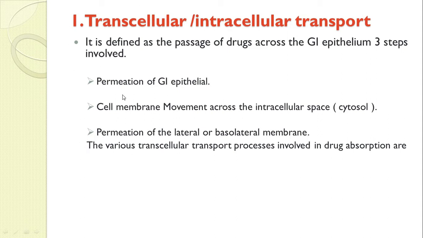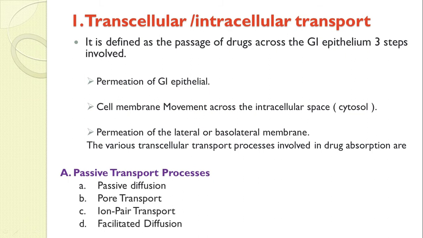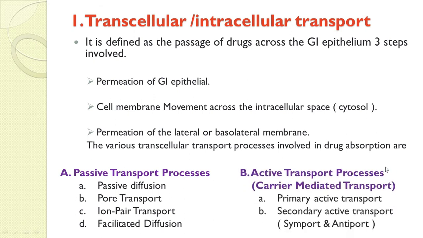But the transcellular mechanism again has different processes of drug absorption. The first we can call the passive transport process. It includes passive diffusion, pore transport, ion pair transport, and facilitated diffusion. And the second one is called active transport processes, also called carrier mediated transport. In that, there is primary active transport and secondary active transport, also called symport and antiport.